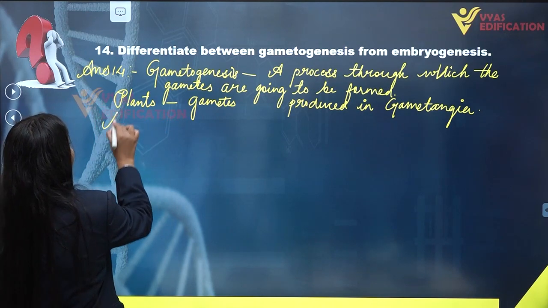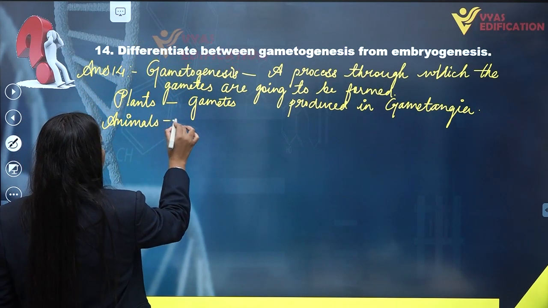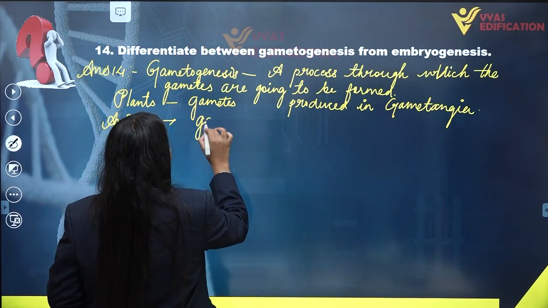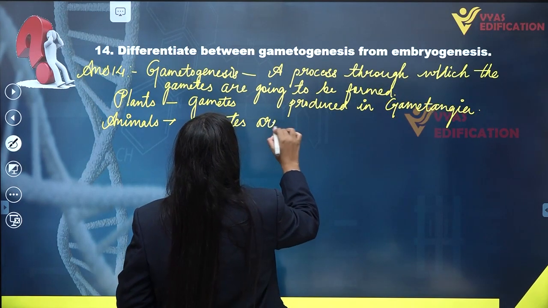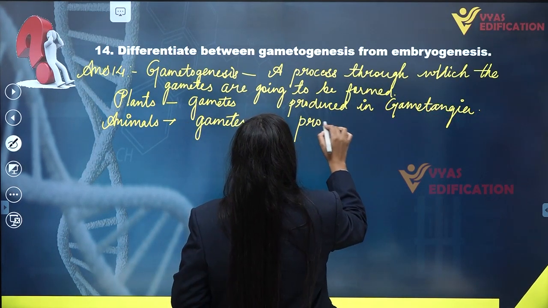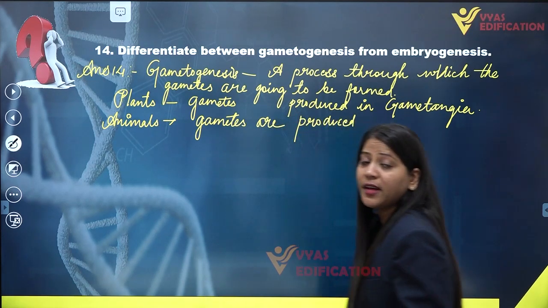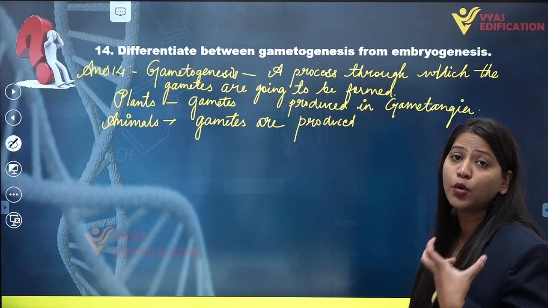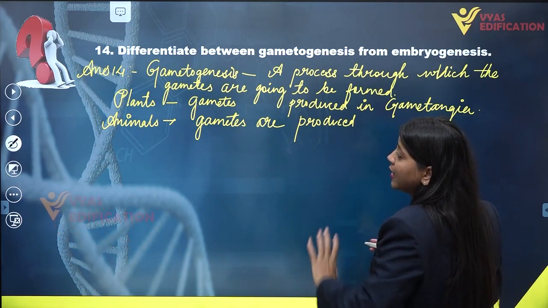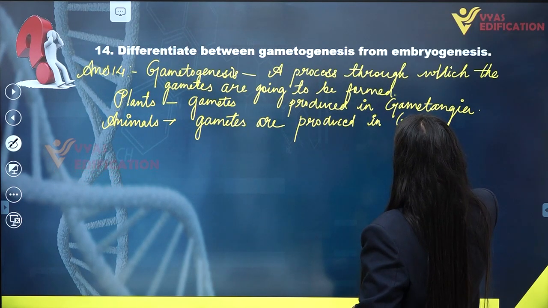And in case of animals, the gametes are produced in testis and ovary, and testis and ovary collectively are known as gonads. So in case of animals, gametes are produced in gonads.